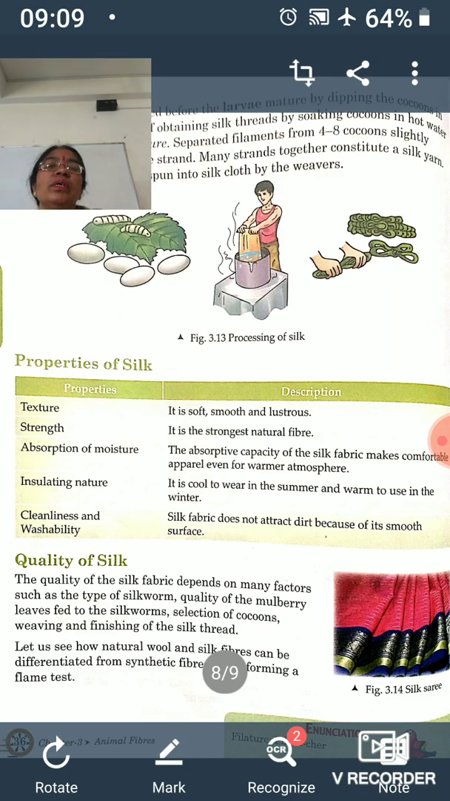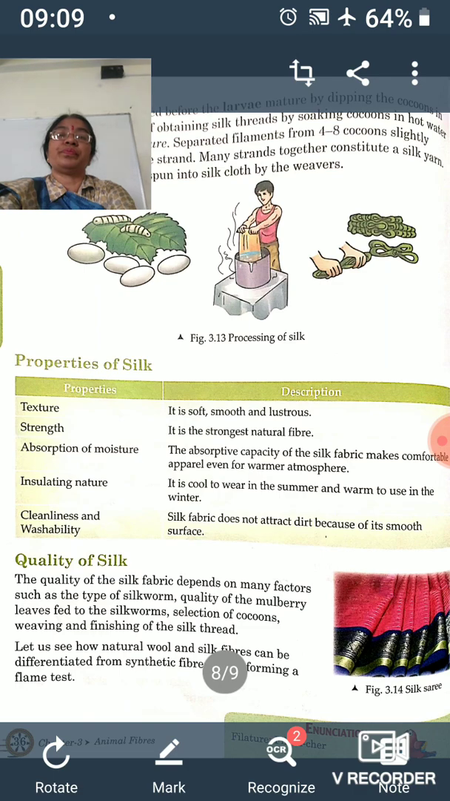Silk fabric does not attract dirt because of its smooth surface. Now, quality of silk. As the wool fiber is of different qualities obtained from different organisms, silk fiber also has different qualities obtained from different species of silkworm. So, the quality of silk fabric depends on many factors such as the type of silkworm, quality of the mulberry leaves fed to the silkworm, selection of cocoons, weaving and finishing of the silk thread.